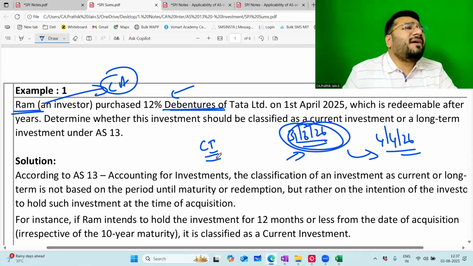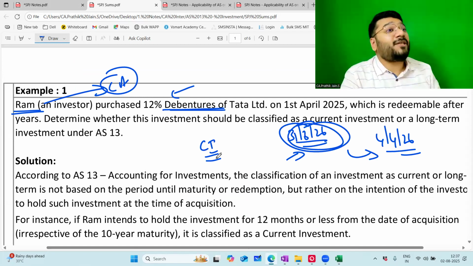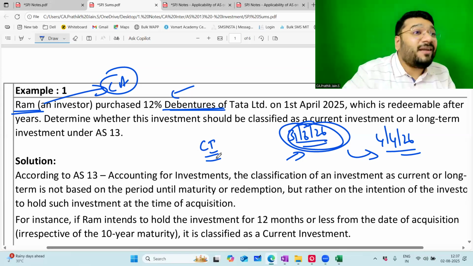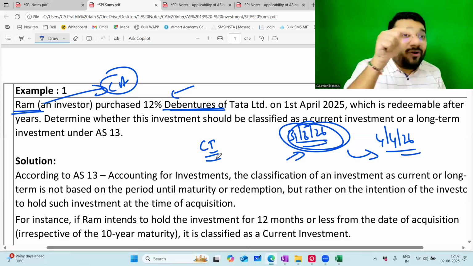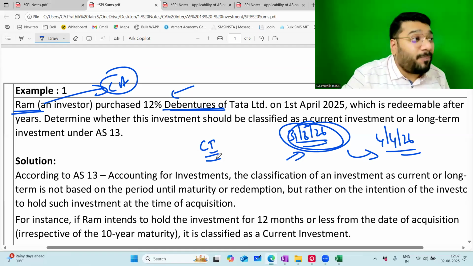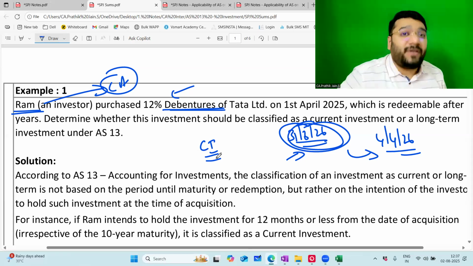Sir, what is the big deal here? Short term, long term, both are assets only. What is the big problem here? Is it not just presentation? No, there is a valuation rule that is going to come into the picture. If you treat an investment as current, the valuation is different. If you treat something as long term, the valuation is different. So if you don't classify your investment properly, your valuation will go wrong. Hence, it is very important to tell what is the right classification.